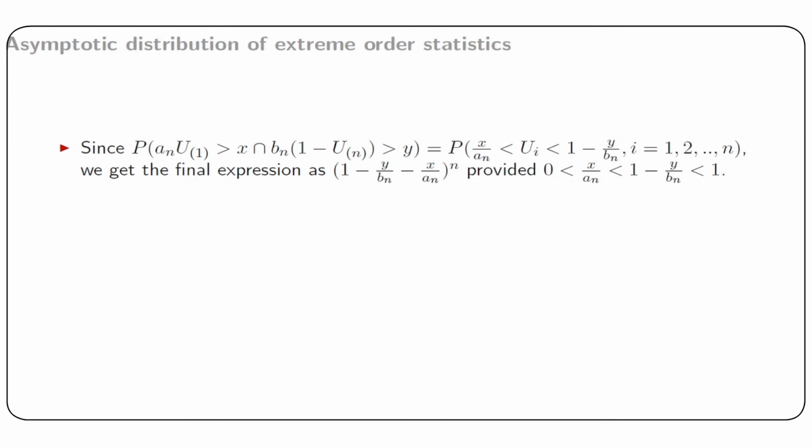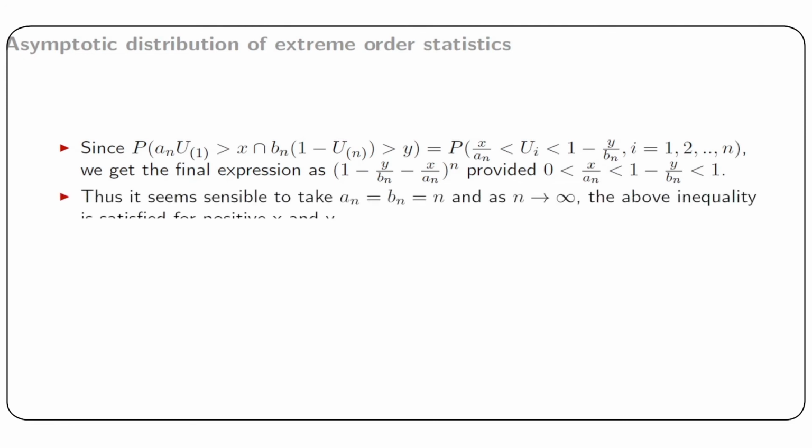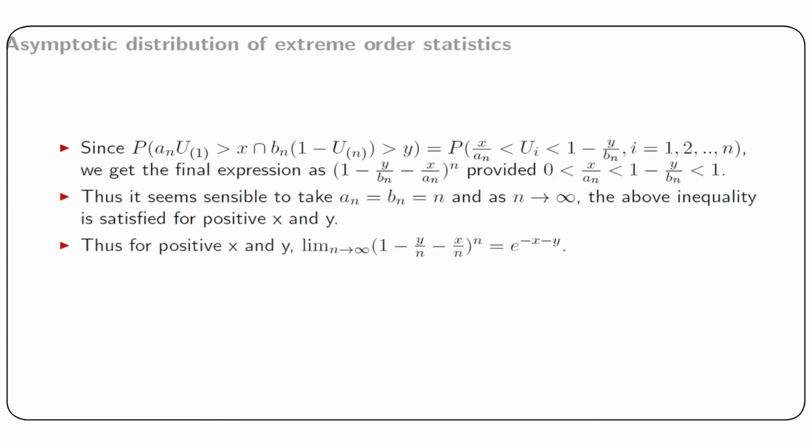Of course, if 0 < x/an < 1 - y/bn < 1 is satisfied. Thus, it seems sensible in this case to take an and bn as n, and hence as n tends to infinity, the above inequality is satisfied for positive x and y. Thus, for positive x and y, the limit of (1 - y/n - x/n)^n is e^(-x-y).